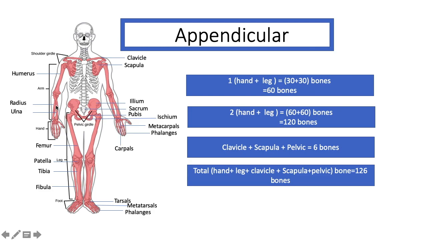So this is the arm. And then the leg: this is the femur, this is the patella, the round portion, then tibia, and this portion is the fibula. This is the ilium, this round portion, then sacrum, then pubis.